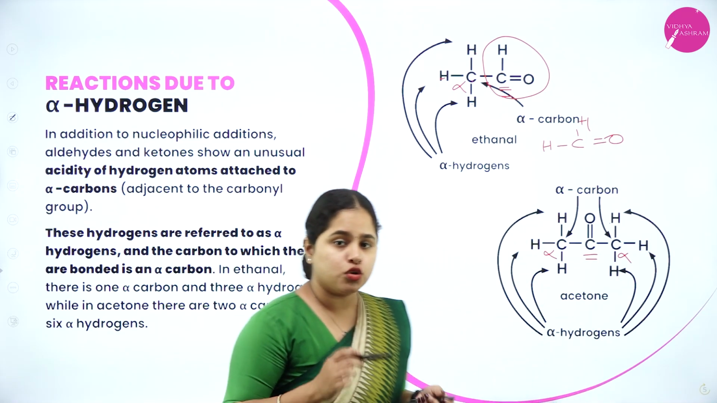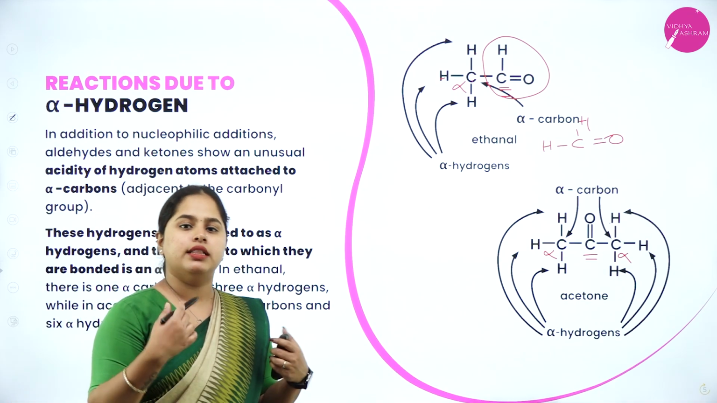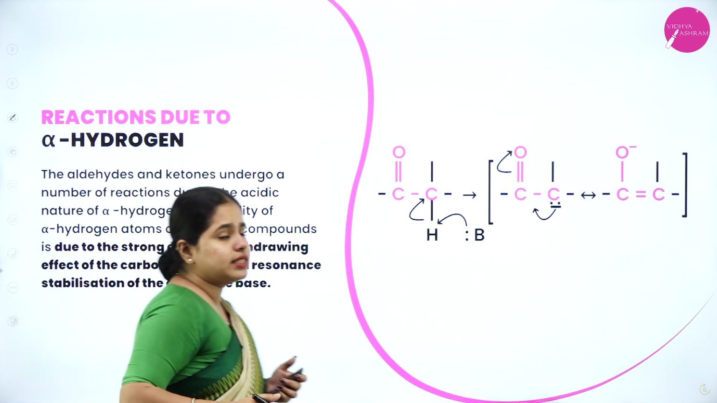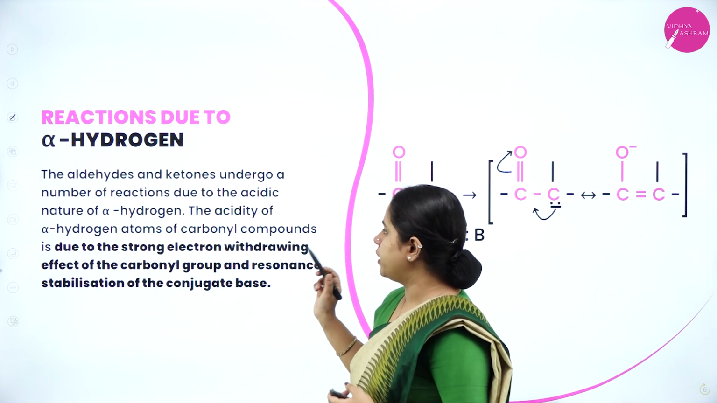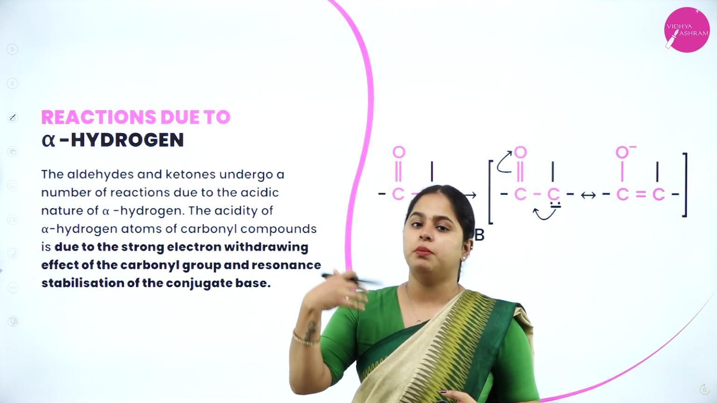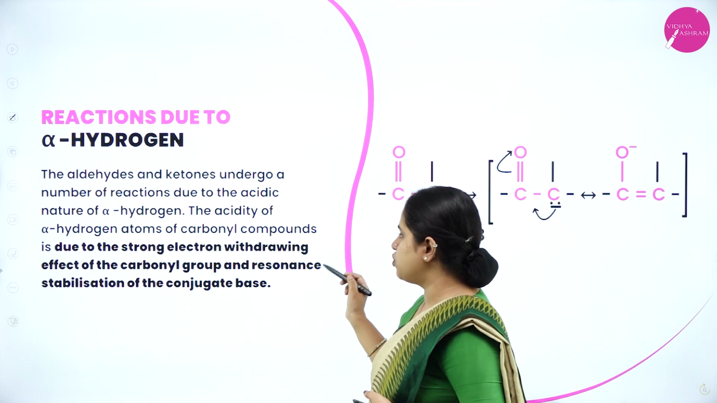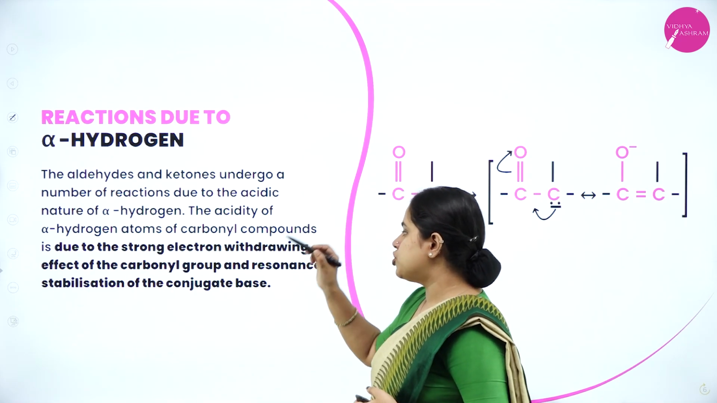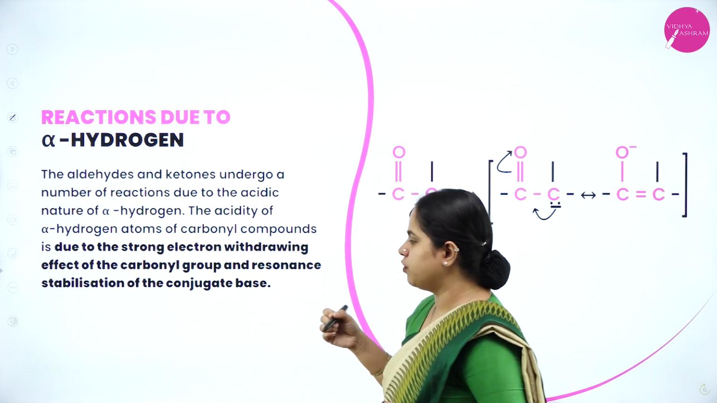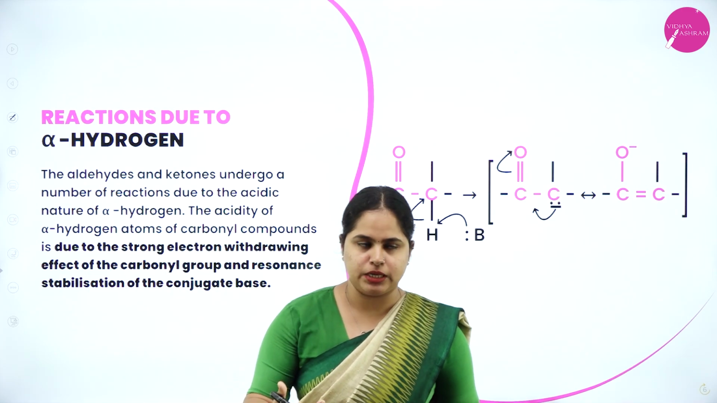Clear? Okay. So because of the presence of this alpha hydrogen, it shows acidity, and because of that, there is a set of reactions which it can undergo. The aldehydes and ketones undergo a number of reactions due to the acidic nature of this alpha hydrogen, because this alpha hydrogen can be released to the oxygen. So we'll see that the acidity of alpha hydrogen atoms of carbonyl compounds is due to the strong electron withdrawing effect of the carbonyl group and the resonance stabilization of the conjugate base. So because of this, the alpha hydrogen will have acidity.